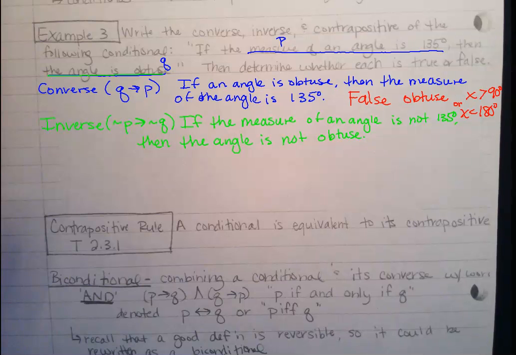Can we have an obtuse angle that's not 135 degrees? Yes. So is this true or false? False. Absolutely. Now, if we were talking about right angles and 90 degrees, then this would be true. But we're not talking about those.